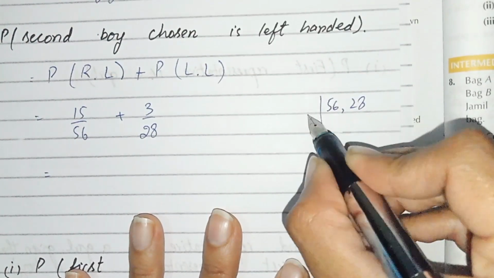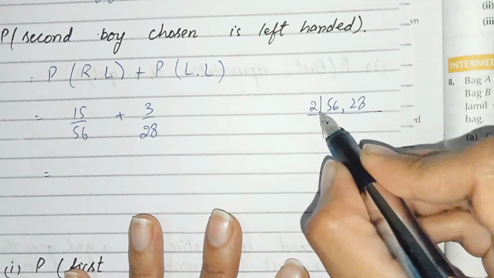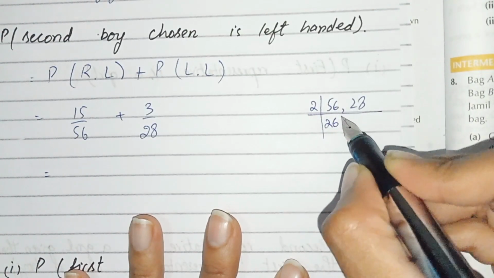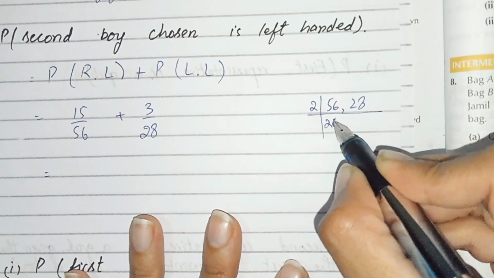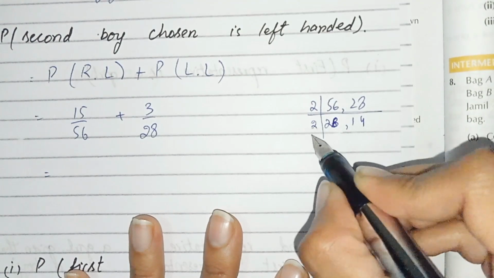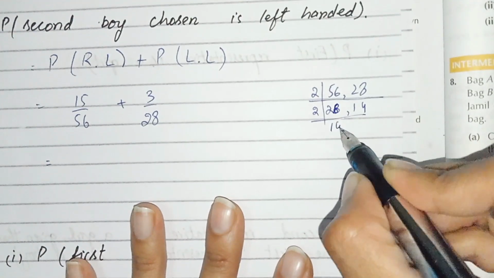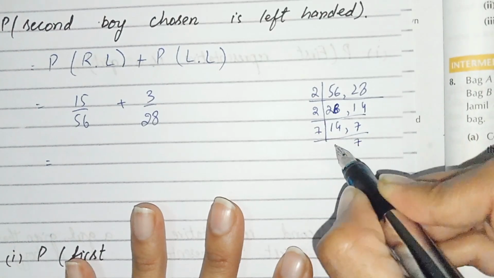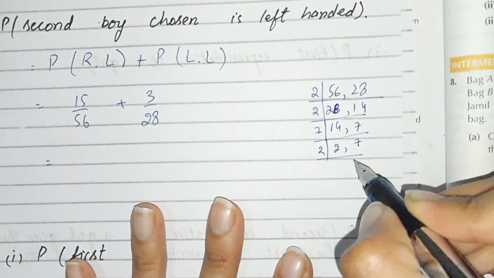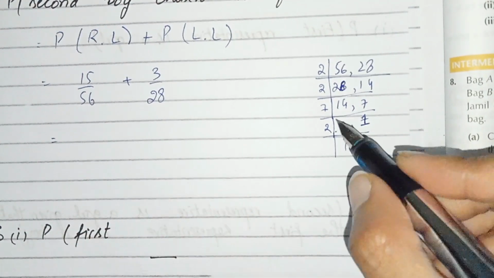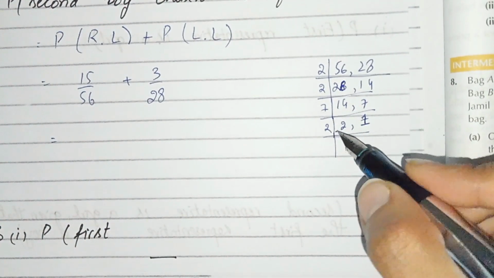LCM of 56 and 28. 2 times 28 is 56, 8 times 7 is 56, 4 times 7 is 28. 1, 4, 7. 7 1 times 7, this is 1, and 2, 1 times 2, 7 2 times 14.